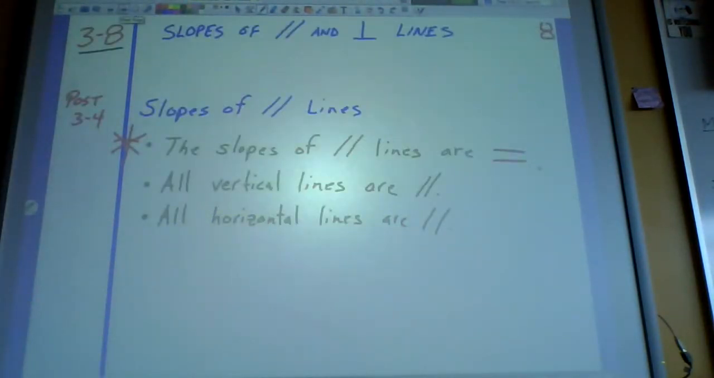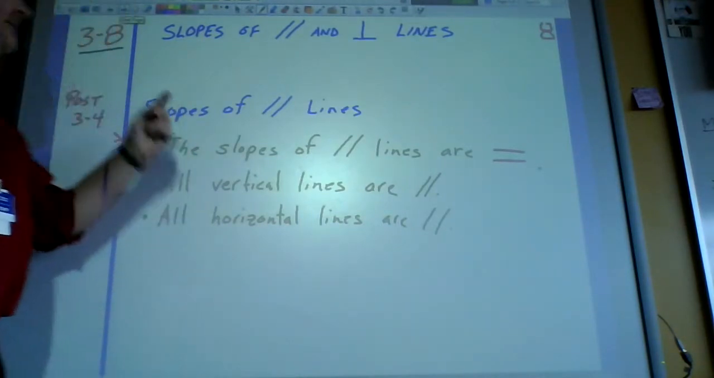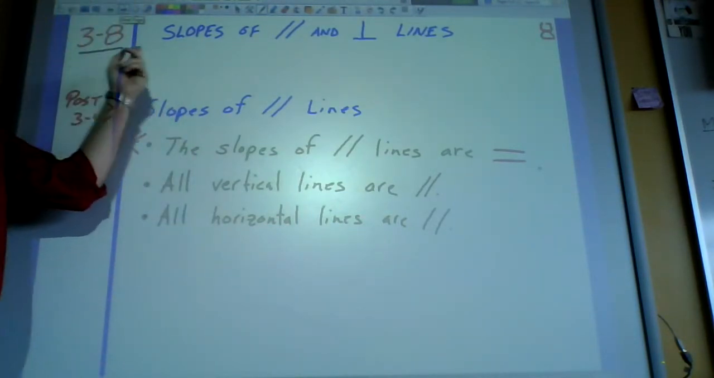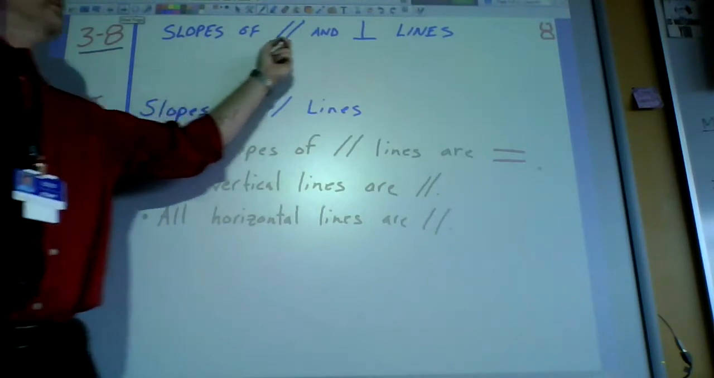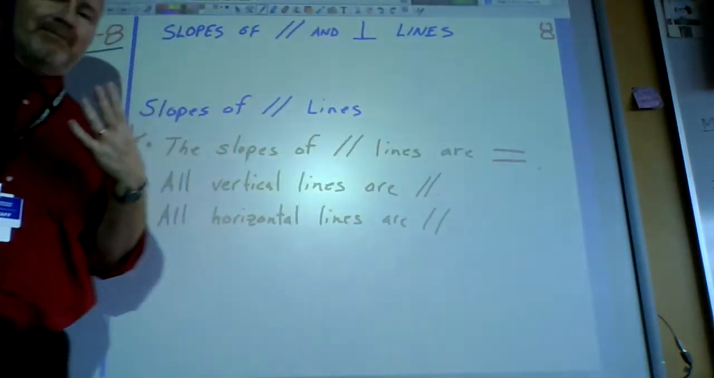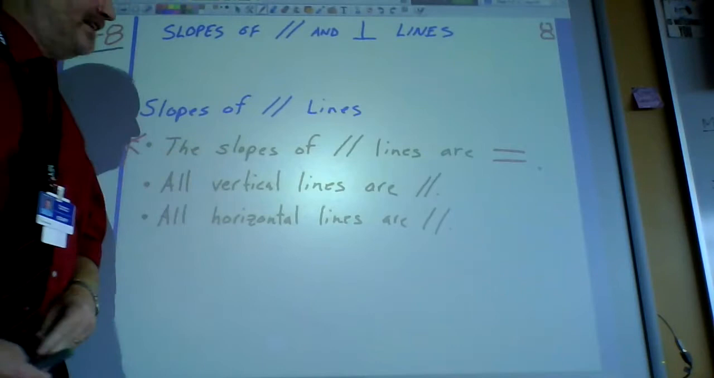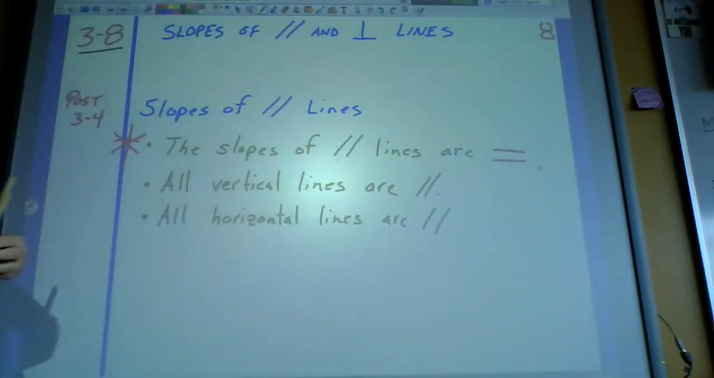So now technically that ends lesson 3-4, and now we're jumping into lesson 3-8, which you see is also slopes of parallel and perpendicular lines. So the same topic. I'm not really sure why they split this into two different lessons. But here we go. Postulate 3-4.